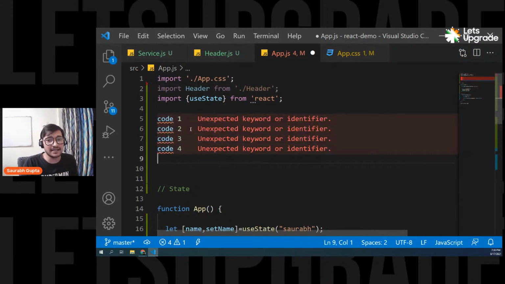Now, if line number two is taking a little time, let's say 3 seconds, 5 seconds, 10 seconds, then line number three and line number four have to wait for line number two to complete. That's what synchronous execution means.